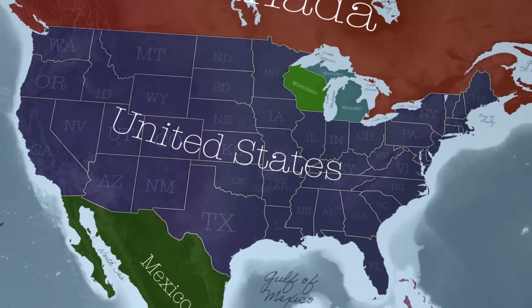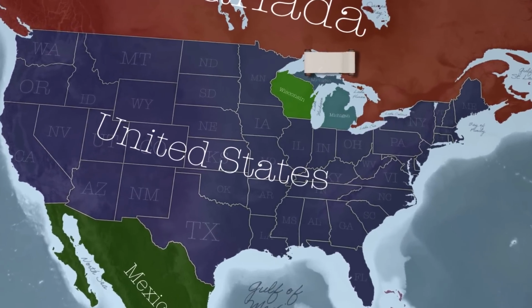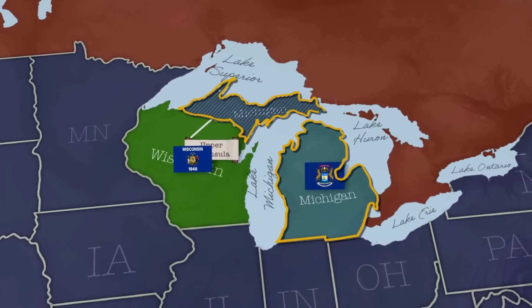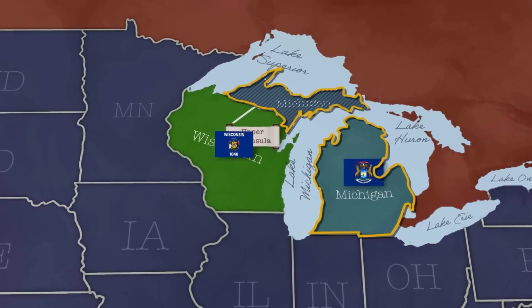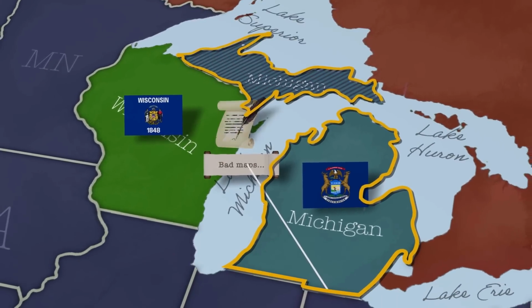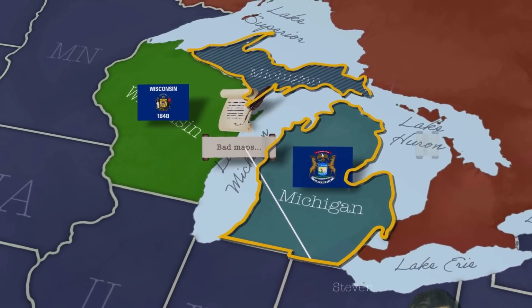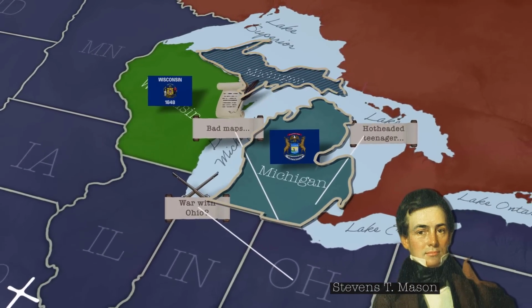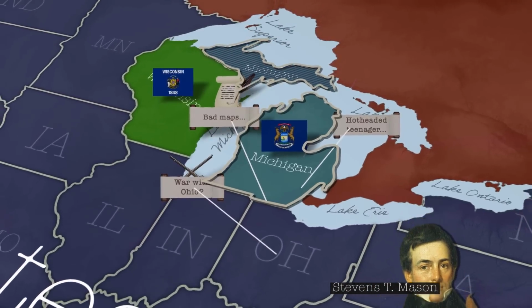Have you ever looked at a map of the US and thought, why does Michigan own this? This strip of land called the Upper Peninsula looks like it should belong to Wisconsin. In this video, we'll look at how some bad maps, a hot-headed teenager, and a war with Ohio resulted in Michigan staking its claim to this chunk of territory.